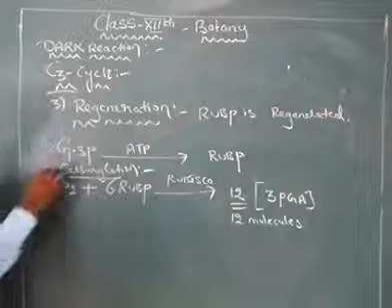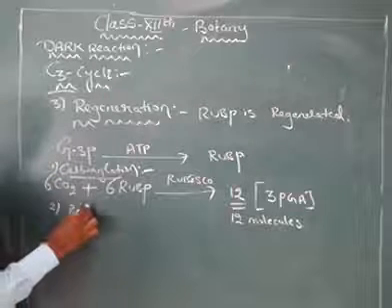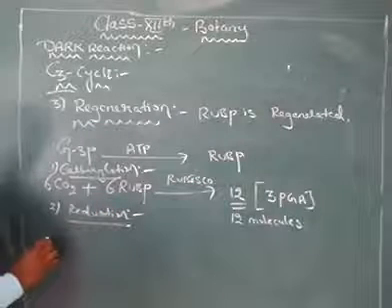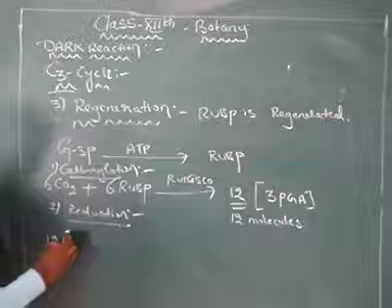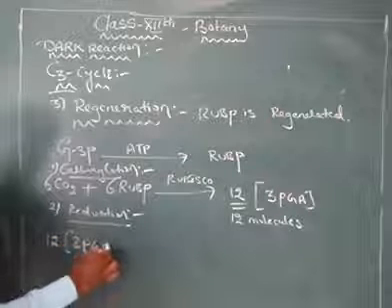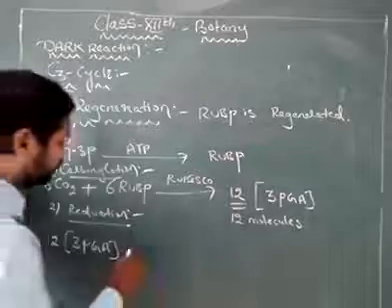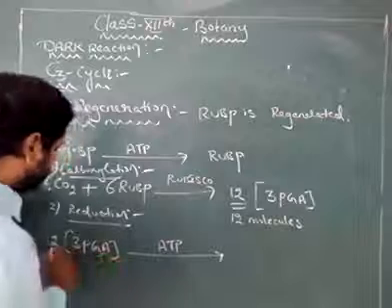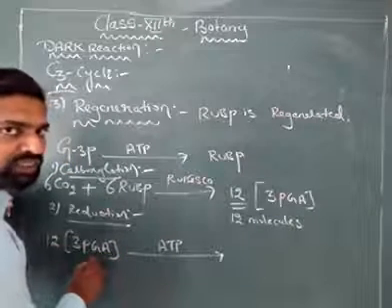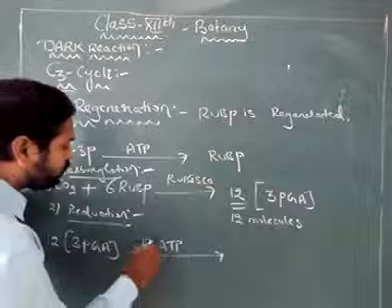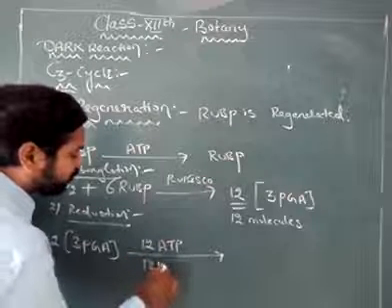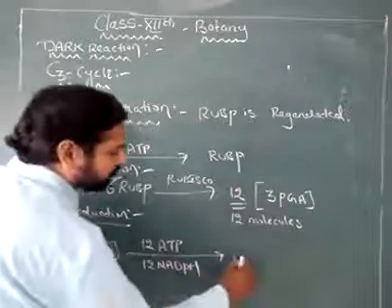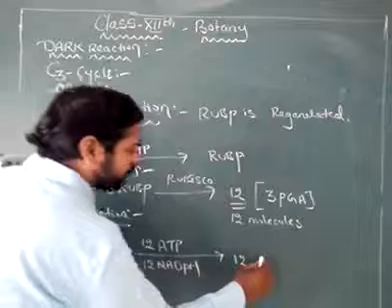Next, what is the second step? The second step is the reduction step. So what happens in the reduction step? 12 molecules of 3-phosphoglyceric acid, by utilizing ATP. How many ATPs? As 12 molecules of 3-phosphoglyceric acid are reacting, 12 molecules of ATP and 12 molecules of NADPH are used, forming 12 molecules of glyceraldehyde 3-phosphate.